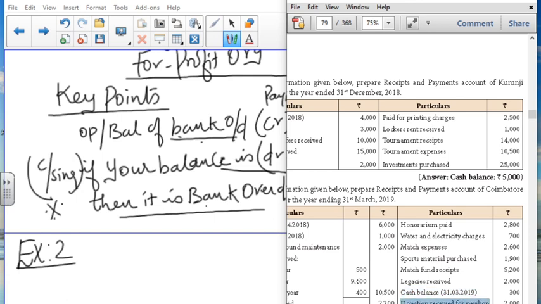So with this information we are going to calculate it. Just see here, in the answer itself they have given that the wages yet to be paid is a non-cash item. It's a non-cash item, so it is excluded in the receipts and payments.